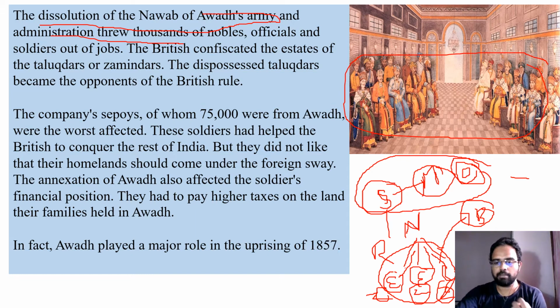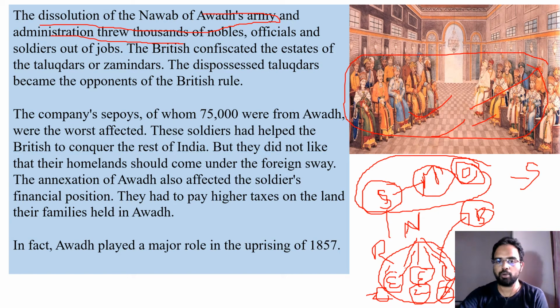So once the main source of revenue was under their control, it was easy for them to get money. So when the British did such a thing, the ministers, the soldiers, everybody, they were unhappy with the British policy. They said that they would give good governance, but removing all of them, even taking out their estates and sources of income is a sign of not good governance, right? So this made everyone unhappy.